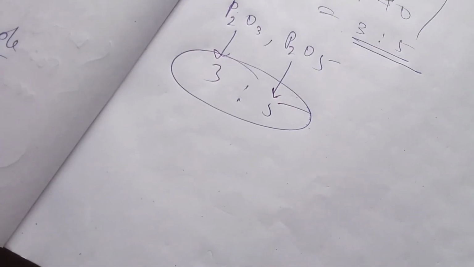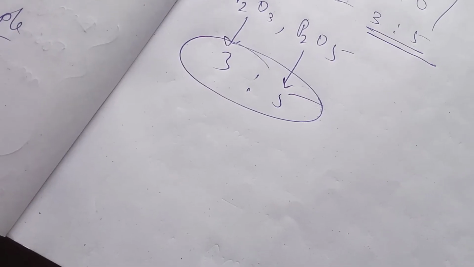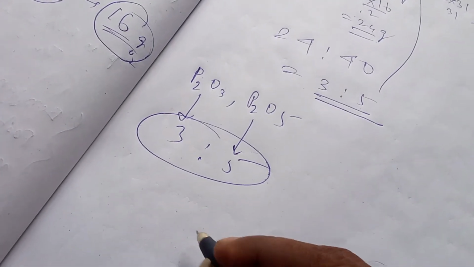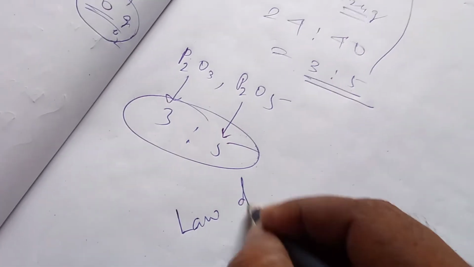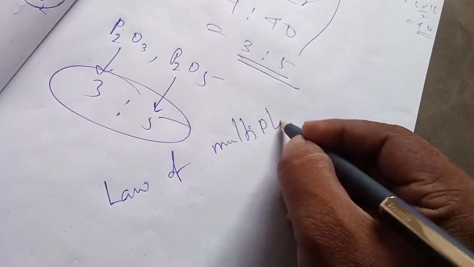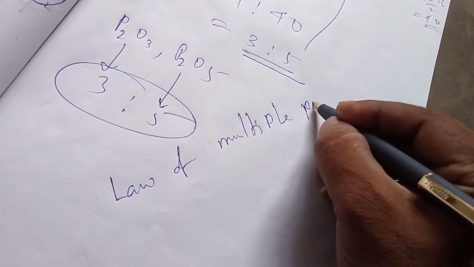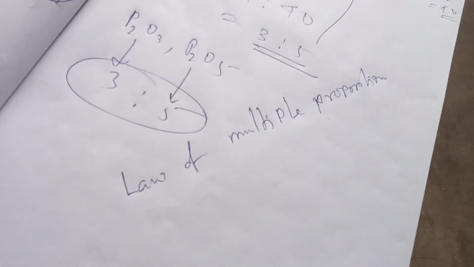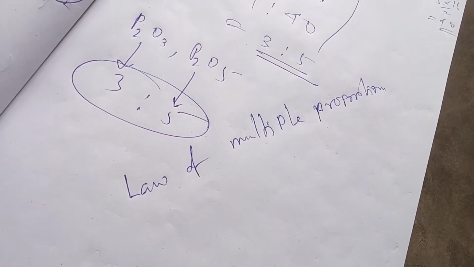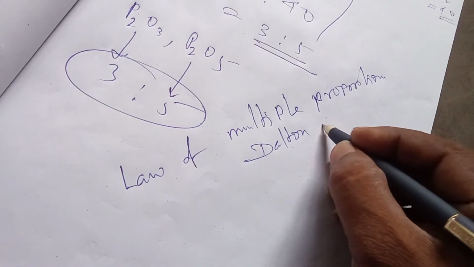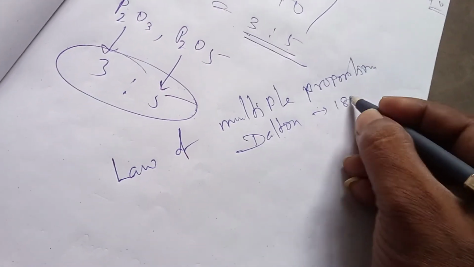Another stoichiometric law is the law of multiple proportions, discovered by Dalton in 1803.